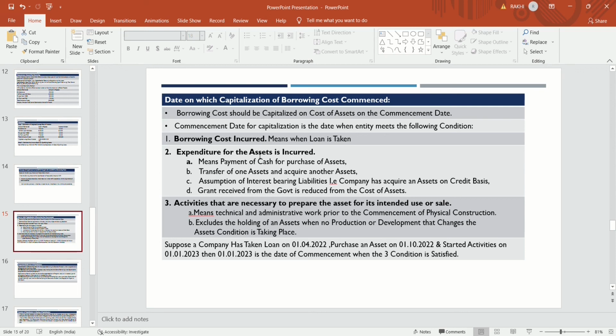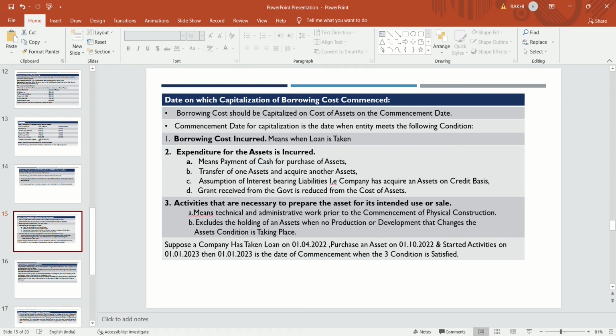Interest bearing liability means the company has taken an asset on lease basis or on credit basis, and paid interest. That interest bearing liability is the date on which the company bears an interest, meaning the company has taken an asset on credit basis. And the grant received from government: if the company has received any grant from the government, then that grant is reduced from the cost of the asset. So expenditure is reduced by the grant received from the government, which is reduced from the cost of the asset.